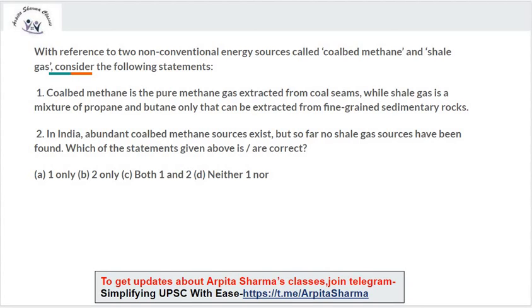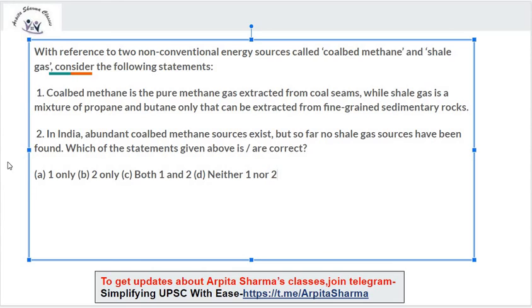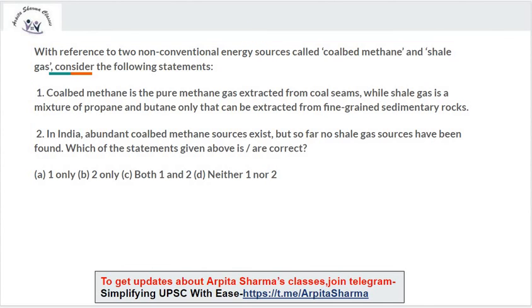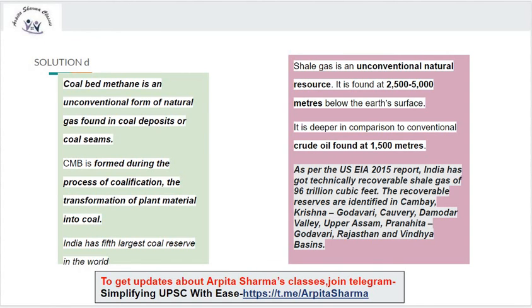Which of the statements given above is or are correct? A, 1 only; B, 2 only; C, both 1 and 2; and D, neither 1 nor 2. So which is the correct answer? The correct answer is D, neither 1 nor 2.